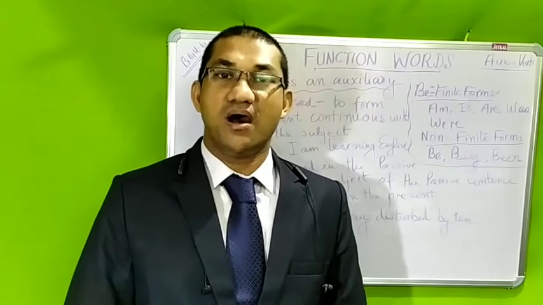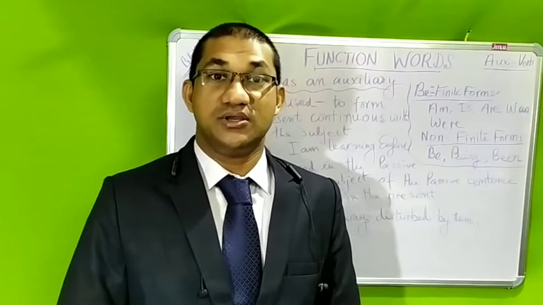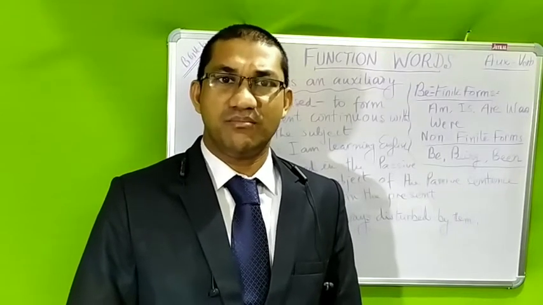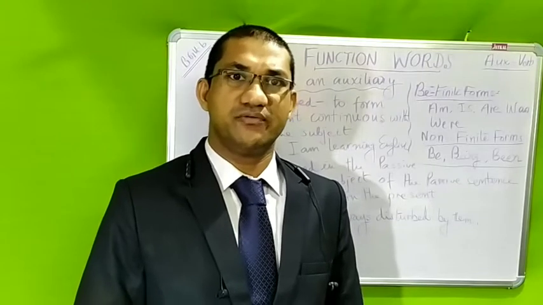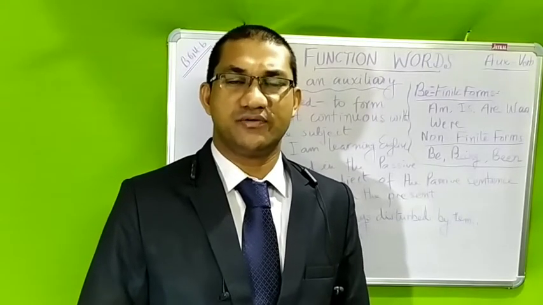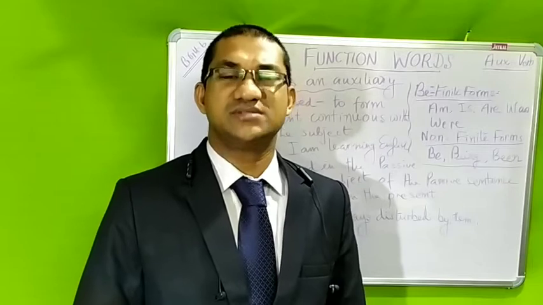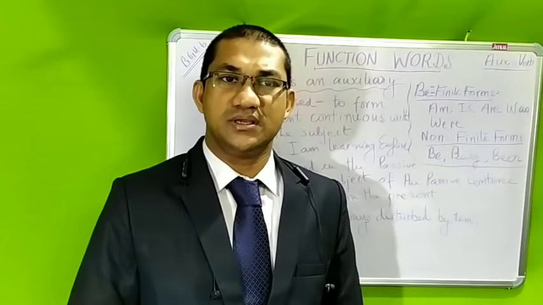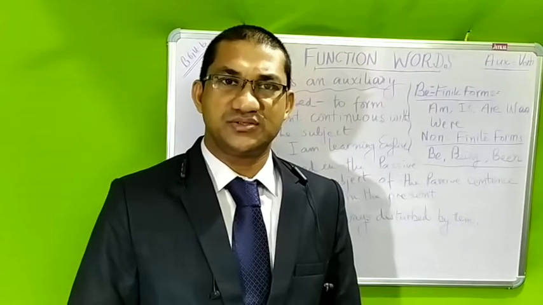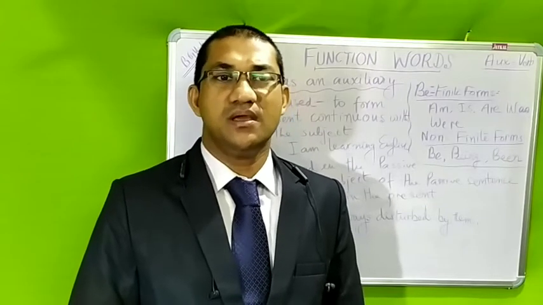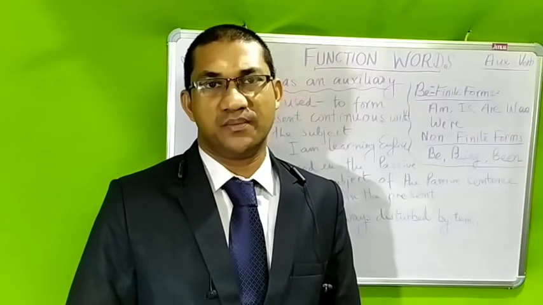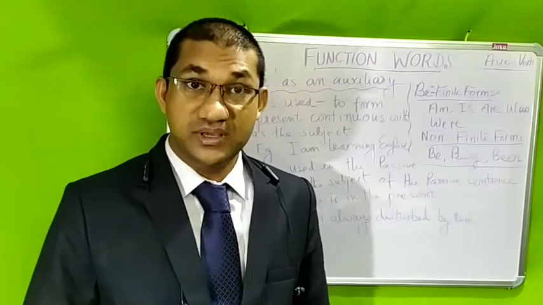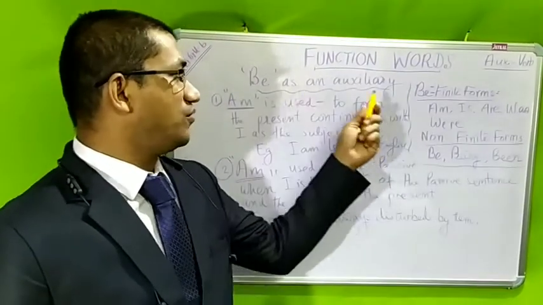We are discussing the auxiliary verbs, and we have seen some uses of the primary auxiliary verbs in the previous sessions. Now we are going to learn the auxiliary verb be. Be as an auxiliary verb is the topic of discussion today.